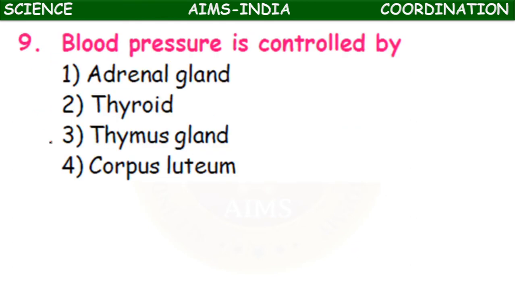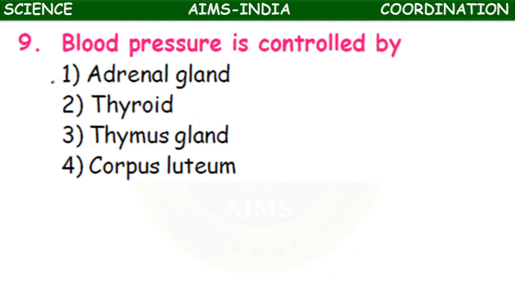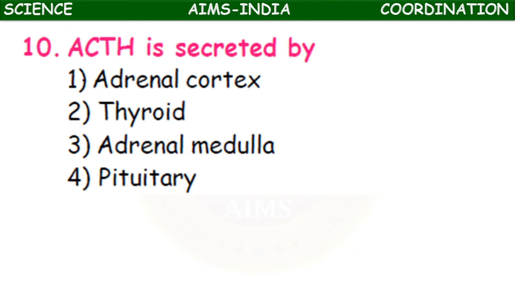The blood pressure is controlled by: adrenal gland, thyroid, thymus gland, corpus luteum. Here the adrenal gland controls the blood pressure. ACTH, adrenocorticotropic hormone, is secreted by which gland? Adrenal cortex, thyroid, adrenal medulla, pituitary. ACTH is secreted by the pituitary gland.